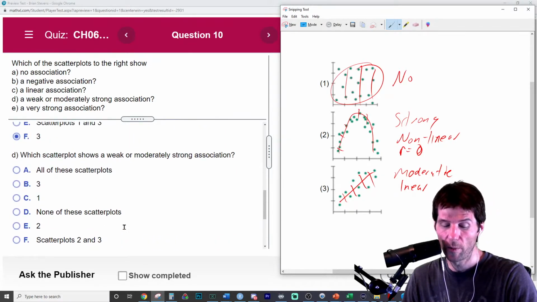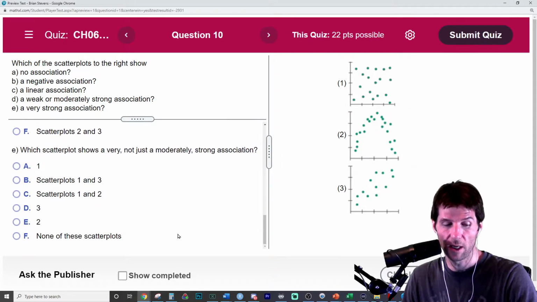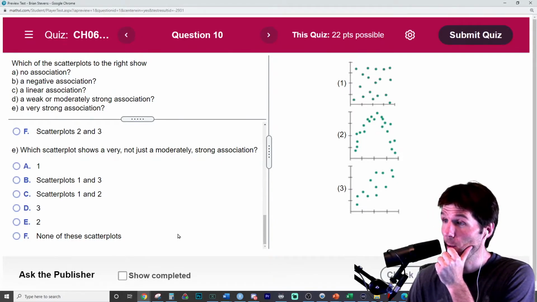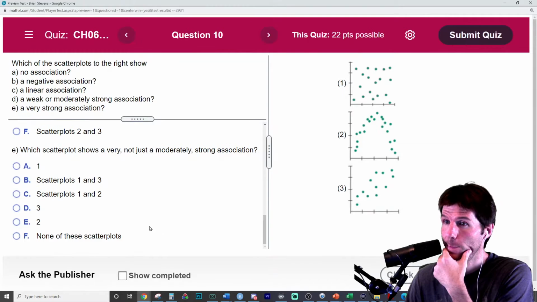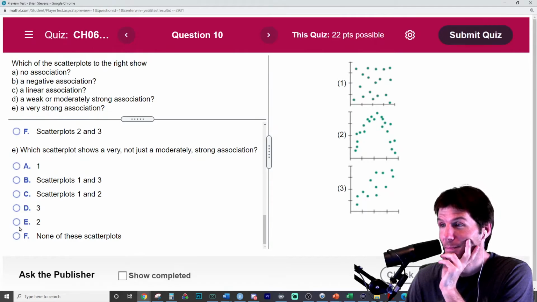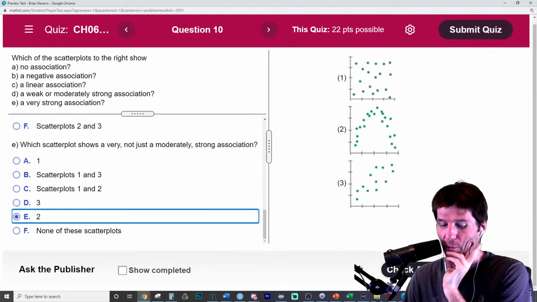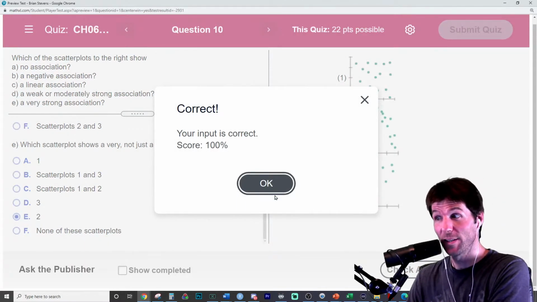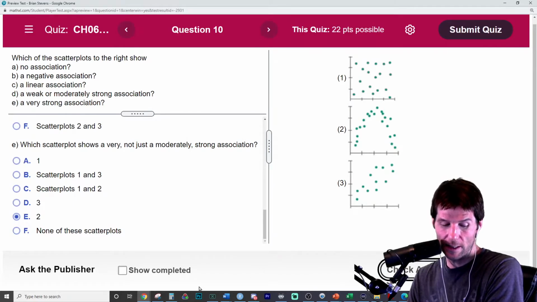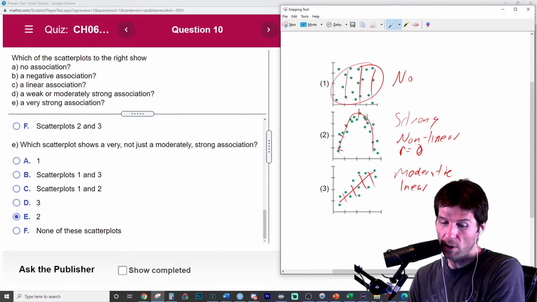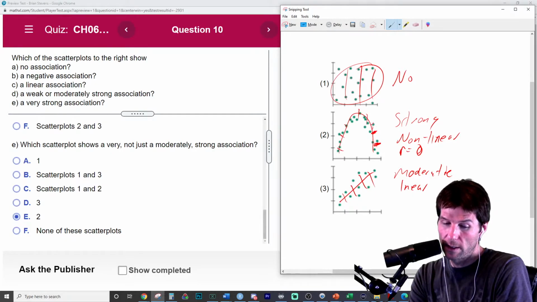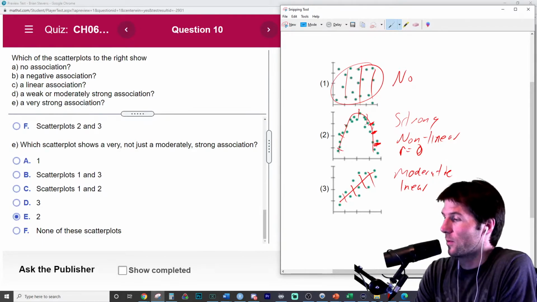What scatter plot shows a weak or moderately strong association? This is where I'm scared, I'm going to put 3. Which scatter plot shows a very strong association? This is a scary one right here. This is why I hate this question at times. It does look tight enough. Don't fail me now, my Pearson. That's a tough one. This one's a little bit tighter. That's so iffy. The wording on that, I did call it strong. The tightness of this one is tighter around its form. The tightness of these bands are...